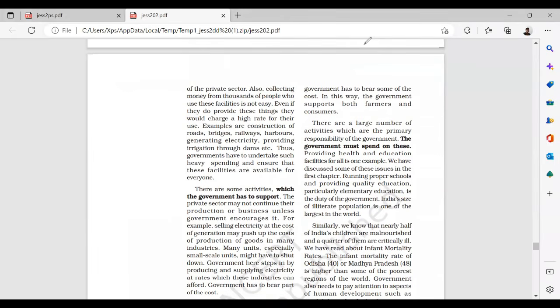Also, collecting money from thousands of people who use these facilities is not easy. Even if they do provide these things, they would charge a high rate for their use. Examples are construction of roads, bridges, railways, harbors, and generating electricity. These are mostly government based, and the government will give them to people free of cost. These are activities which the government has to support.